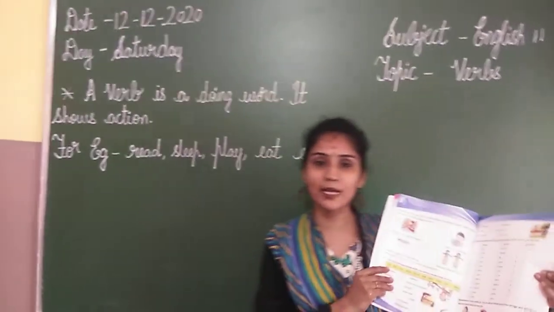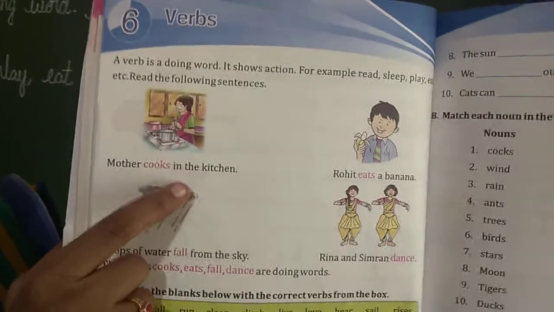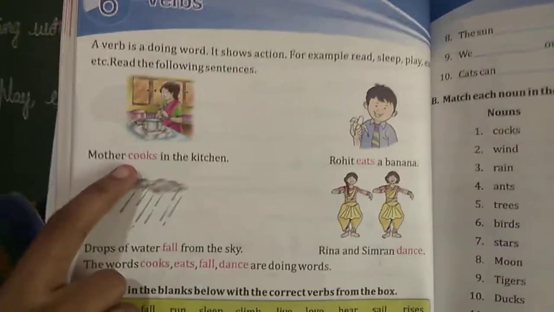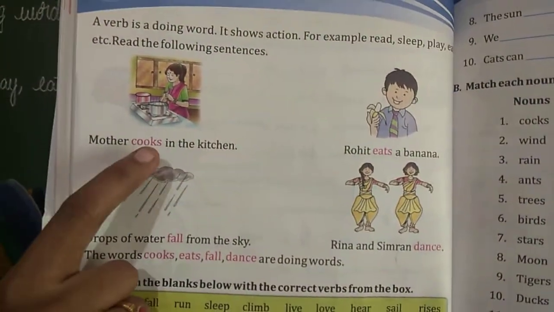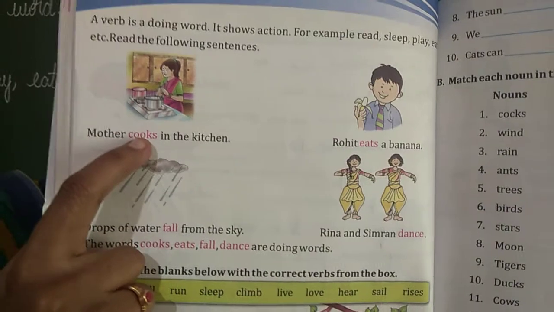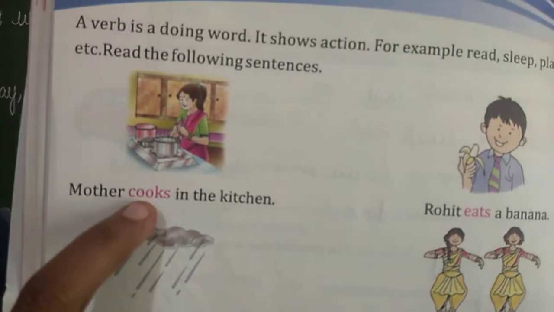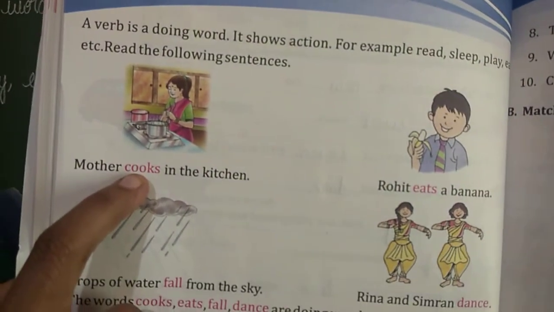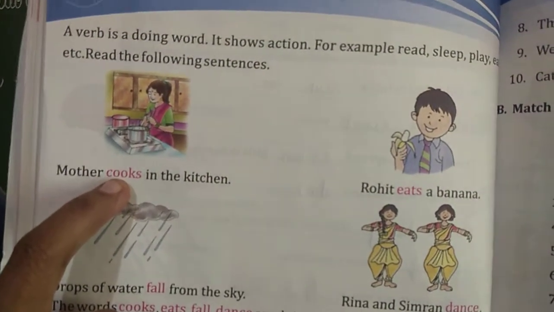There are some more examples in your textbook. You can take out your textbook, children. Can you see here? Mother cooks in the kitchen. So what mother is doing here? Mother cooks in the kitchen. Cooks. Can you see she is doing action? Here action word, what we call as verb. Here cooks is an action word or doing word.